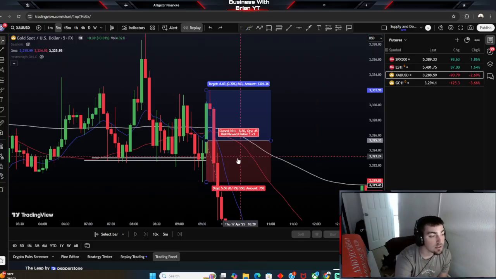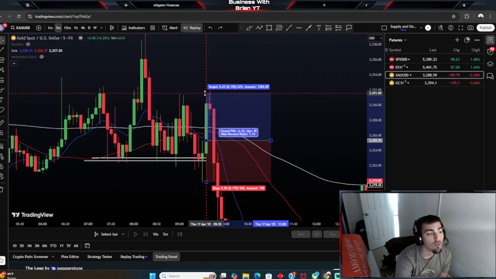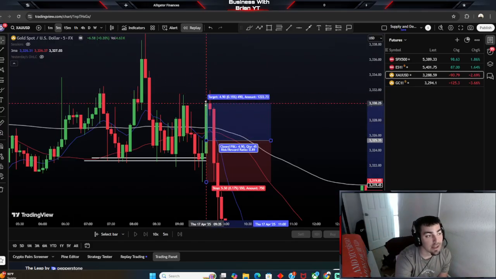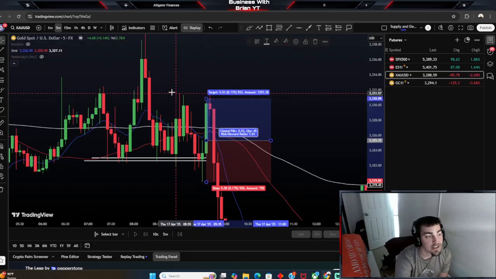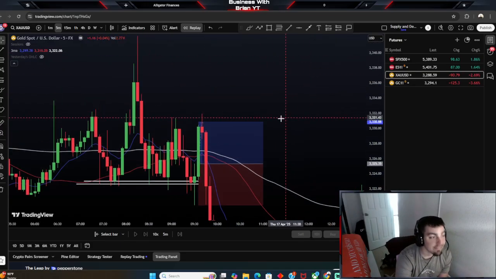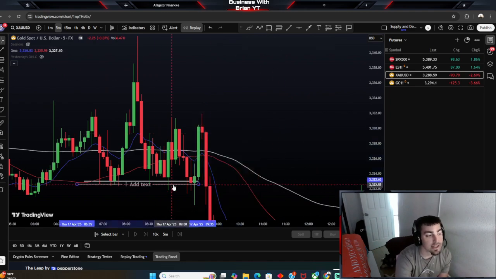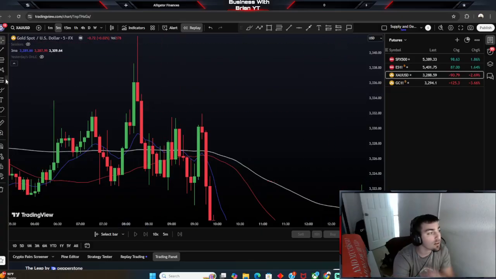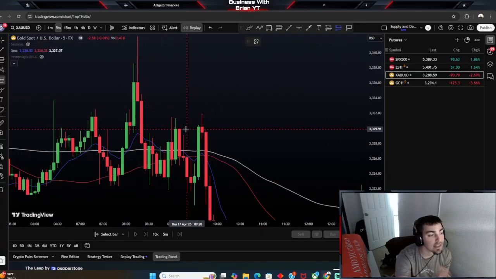We did it together in the Discord group, and then it went for a little bit more than a 1-to-1, but TP got hit in literally one candle. This candle was almost at TP already. It just needed a small push on the next candle, and that was TP right there. Then I took a second trade, which I didn't send to the Discord because we already won there. I don't want to mess up the win streak or anything.